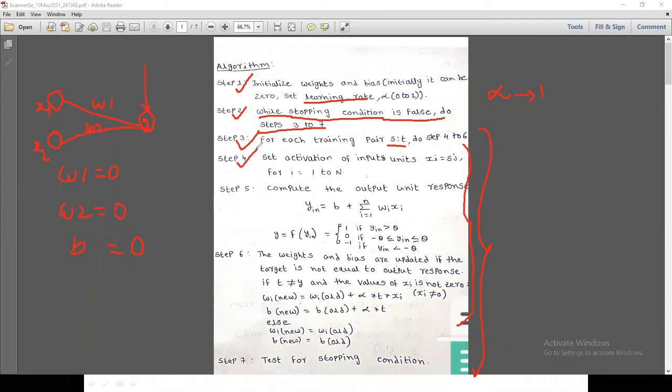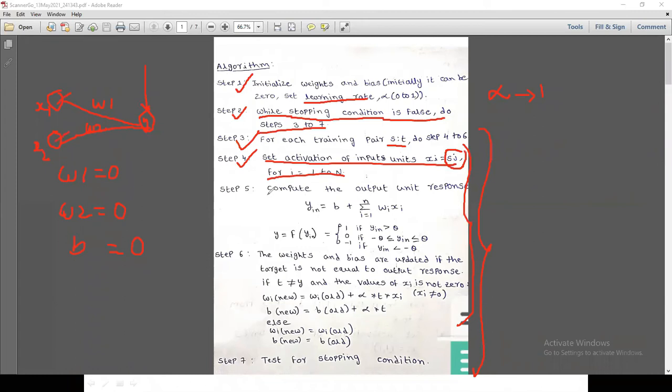What is step 4? Set activation of input units xi equals to sj for i equals 1 to n. So xi is nothing but the input, and sj, you are going to give the values of x1, x2, for i equals 1 to n.